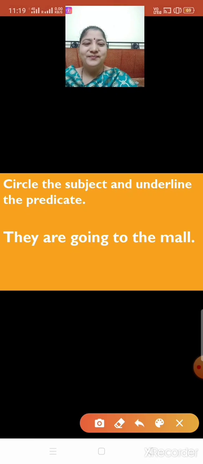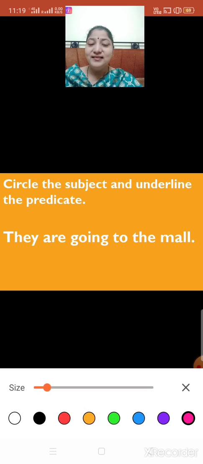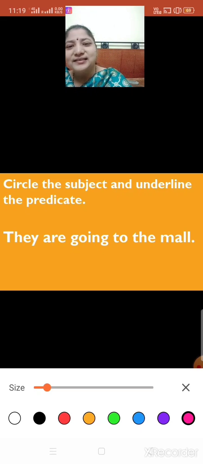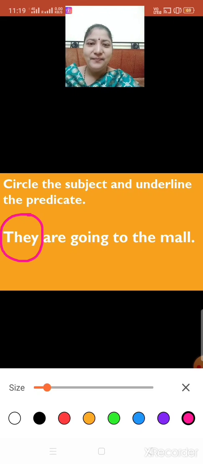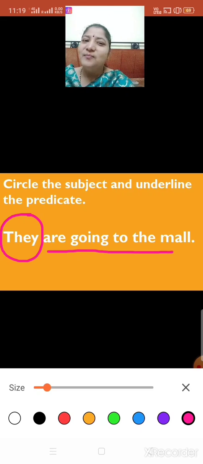They are going to the mall. Now, children, try to find out what is the subject in this sentence. Yes, they. They is the subject. And what is the predicate? Yes, are going to the mall. Okay, so what will you do? You will circle the subject and underline the predicate. Let's do it. Yes, circle the subject, they, and underline the predicate, are going to the mall.